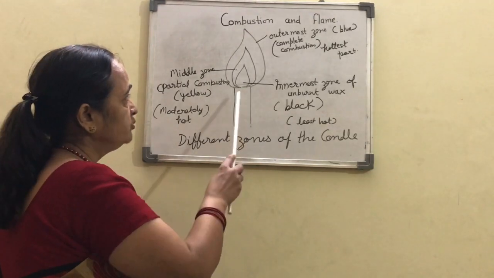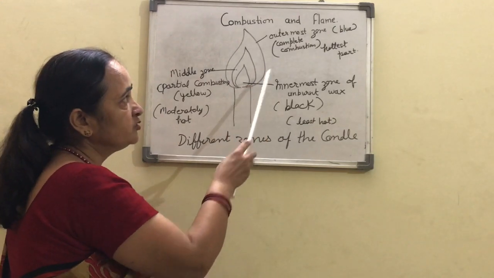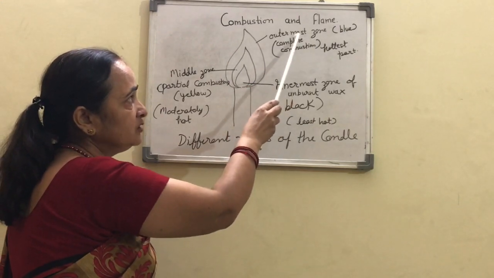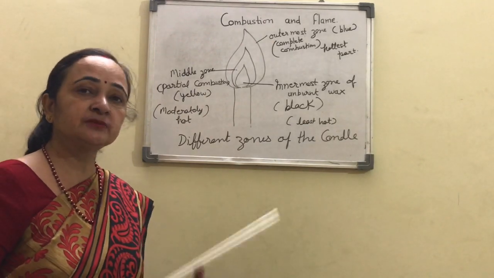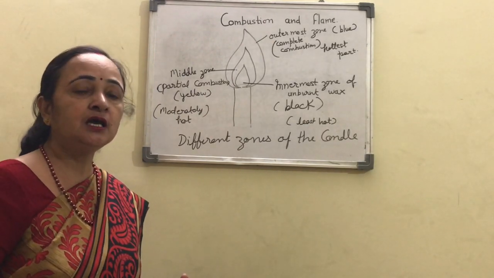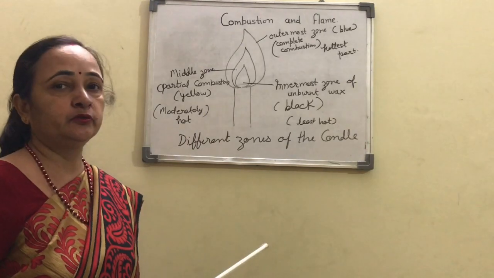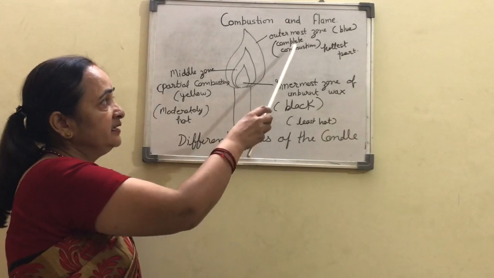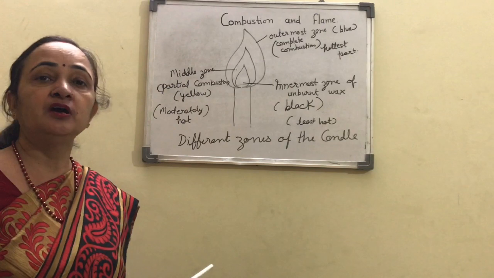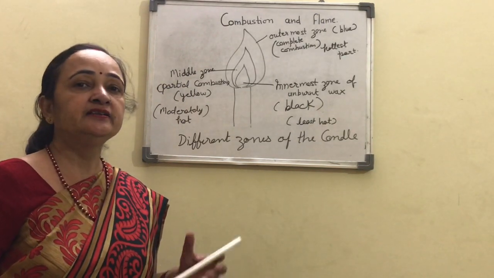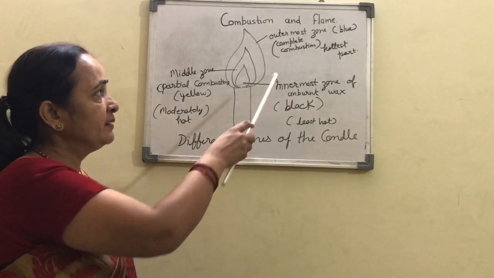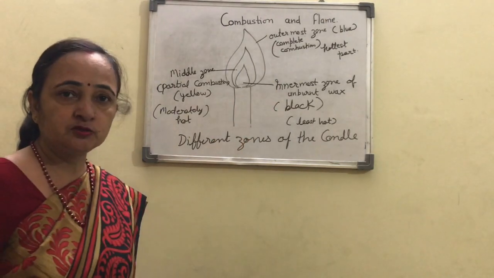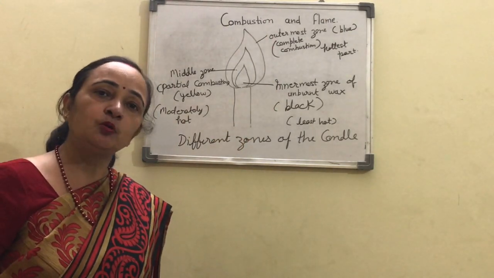This is the outermost zone, and the outermost zone is of complete combustion, which means whatever substances come there are completely burnt. Here complete combustion takes place. One more reason is the availability of oxygen. The oxygen is present in more amount in the complete combustion zone, because complete combustion will take place only in the presence of oxygen.